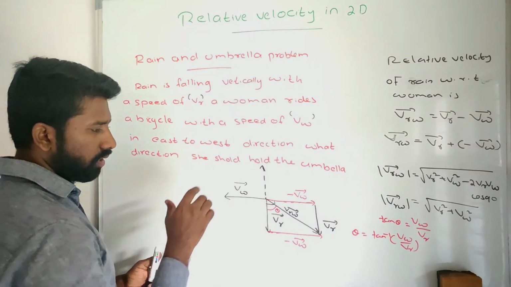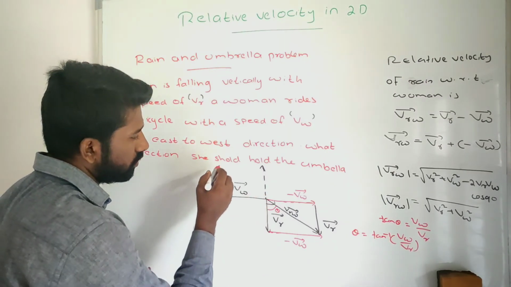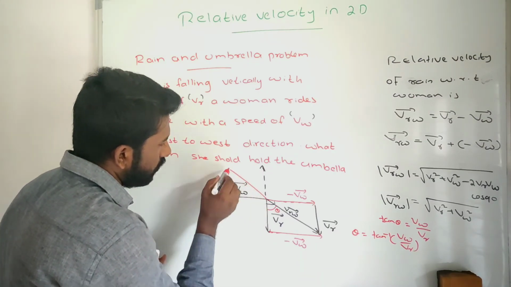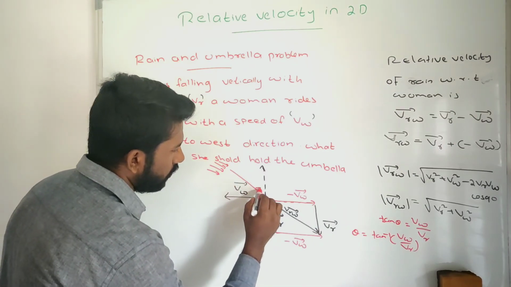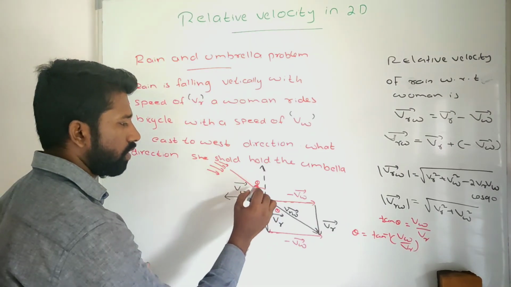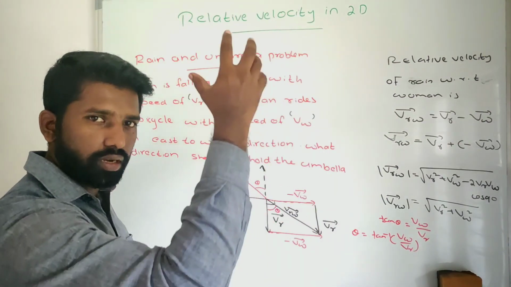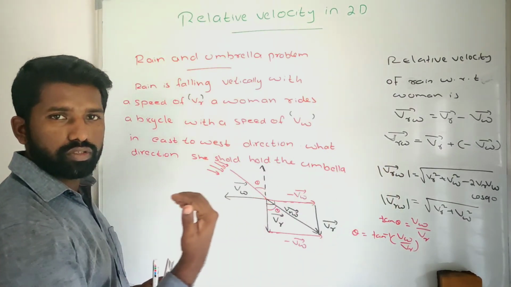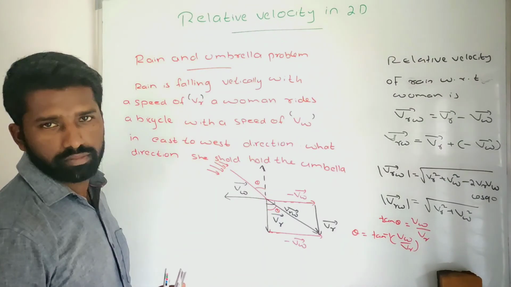Now you see, in which direction does the rain appear to the woman? The rain appears to the woman in this direction, making an angle theta with the vertical. Actually the rain is falling vertically downward, but because the woman is moving in the east to west direction, the rain appears in this direction.